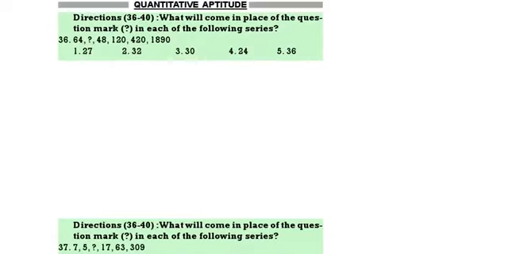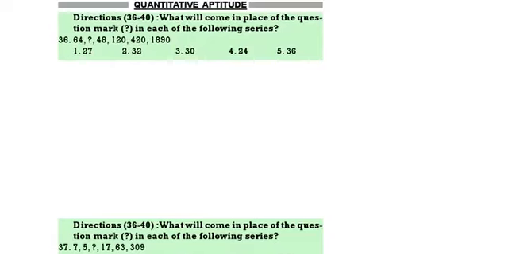Now, if you see here, 48 to become 120, it is multiplied by 2.5. 120 to become 420, it is multiplied by 3.5. This one is multiplied by 1.5. This one will be multiplied by 0.5. So what is 64 into 0.5? 32. That is the correct answer. See the next one: 7, 5, question mark, 17, 63, 309. Now see here.